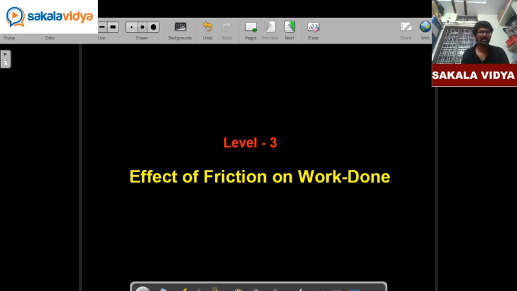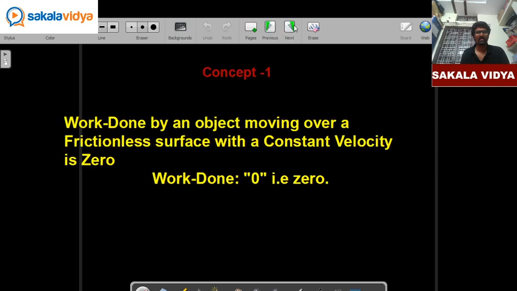So in today's session we are going to have a discussion on level 3 problems of our work power energy. Now let us see the effect of friction on work done. The first concept,